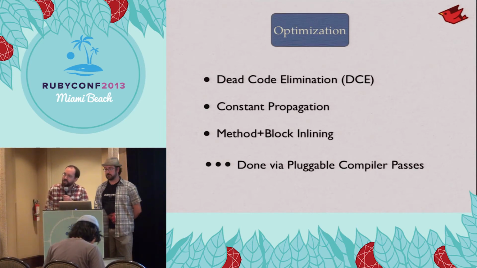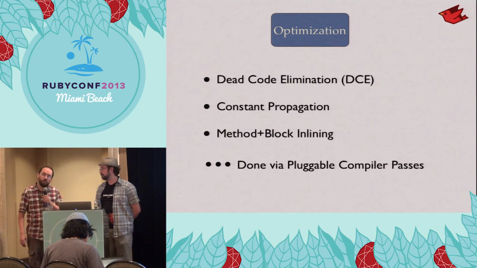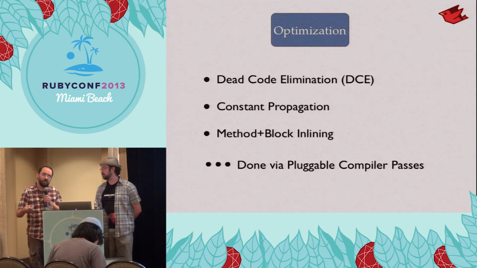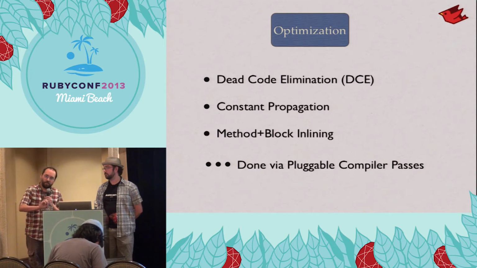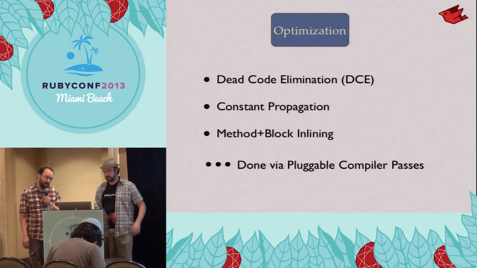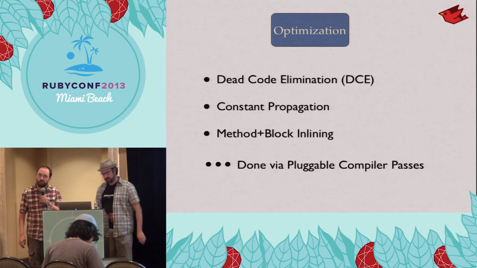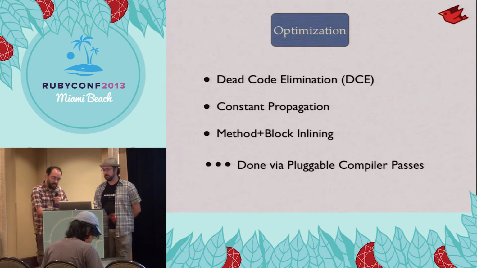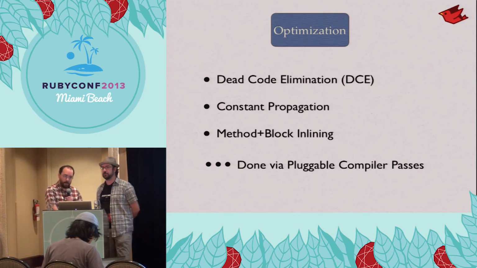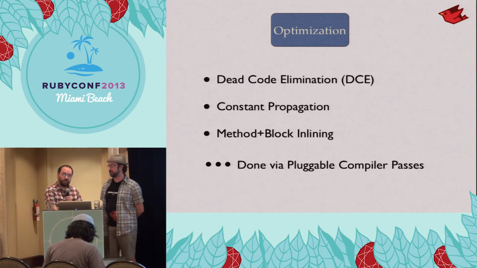We can do all the optimizations that you would expect if you took a compiler's course. If we find code that we can remove that won't affect how the program runs, we can just eliminate it. If we see a constant value that we know doesn't change, we can just propagate that to where it's used and get rid of the dereferencing from the variable. We can inline methods and blocks, though we're not actually using that a lot yet. We do have some early inlining support, though, so it is possible. Oh, we have managed to make it work. It totally works. It's just figuring out when to do it is a much harder problem than we realized.